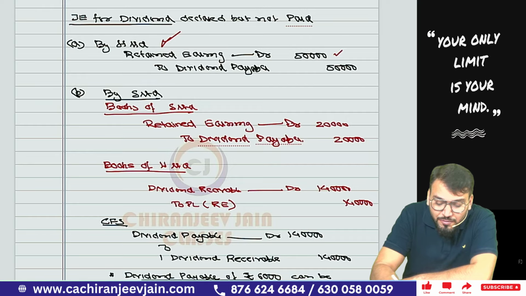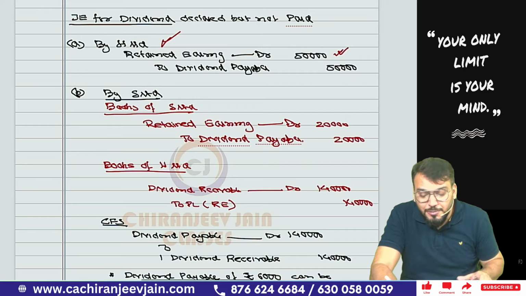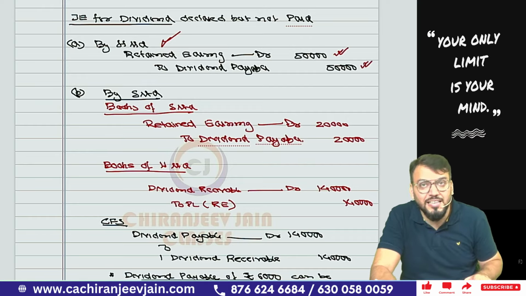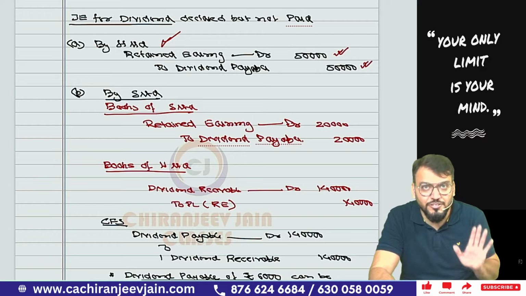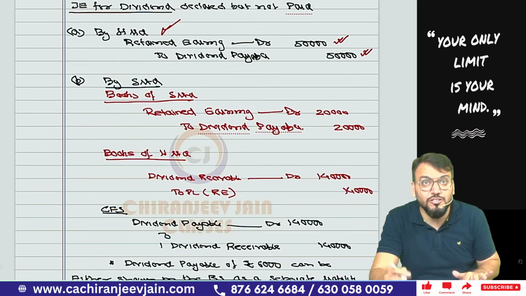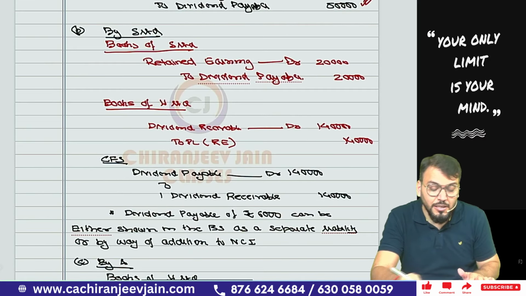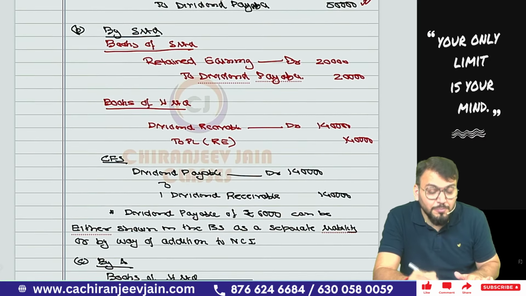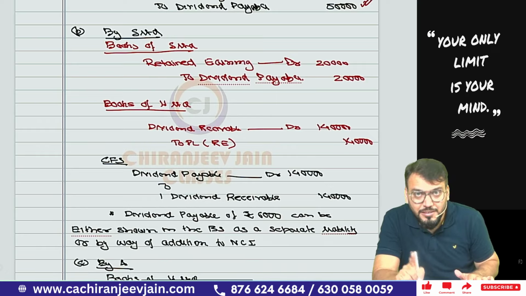Here retained earning will be reduced by 50,000, and dividend payable will be shown in the balance sheet as a liability, as a current liability. Chalega. This you have understood because the journal entry needs to be done, na? Yes, sir. Now, the dividend declared by S Limited.